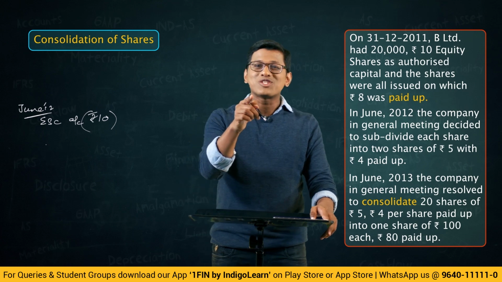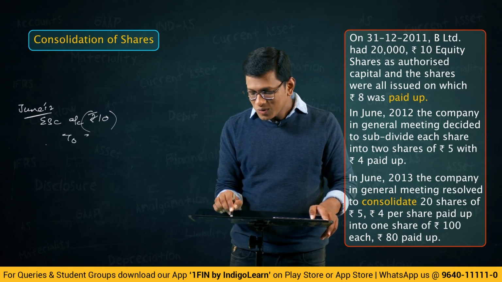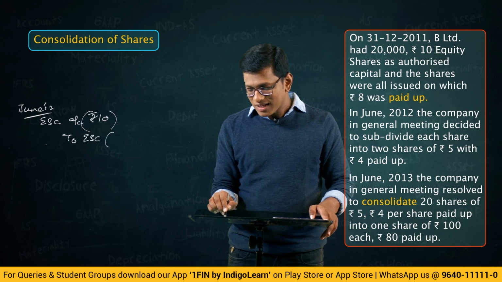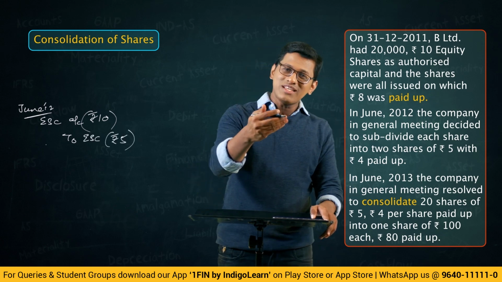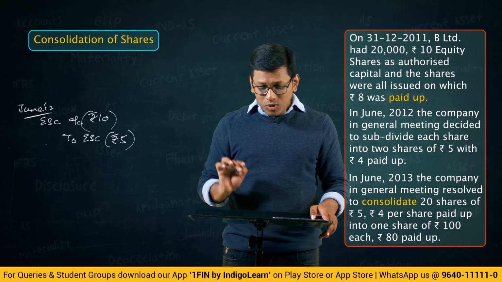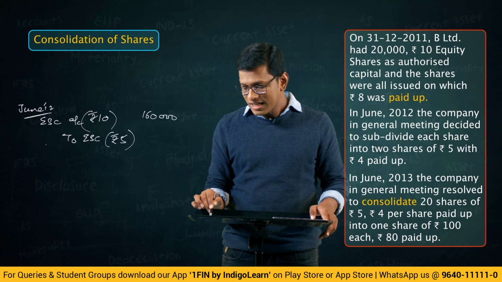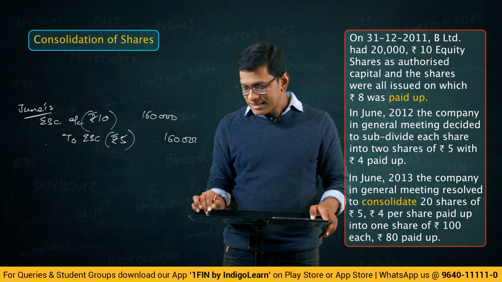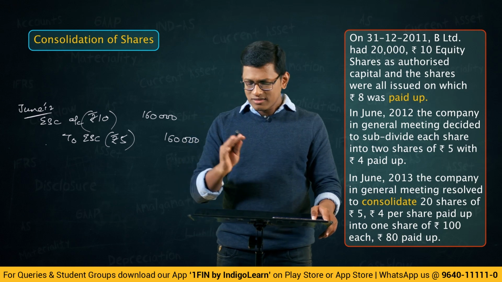No, 10 rupees face value became 5 rupees face value. So, to equity share capital rupees 5 account. So basically from 10 rupees we brought the face value down to 5 rupees, right? Is the amount changing? No, the amount is not changing. 1,60,000, 1,60,000. In the brackets, if you want, you can give even the paid up value, but that is fine.